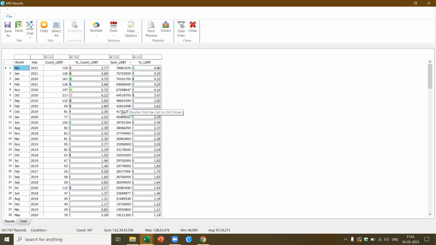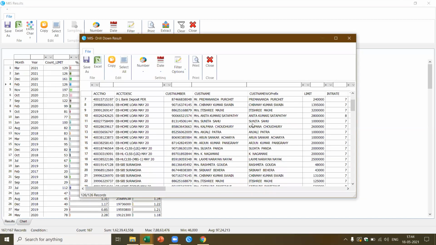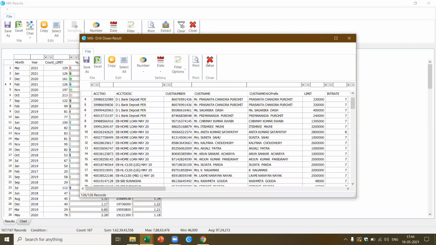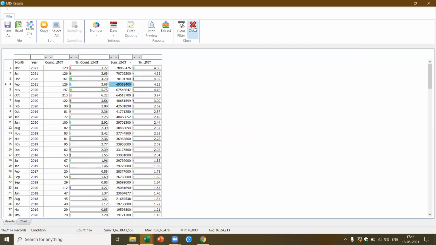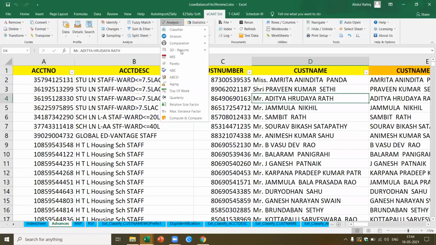So I can just go and analyze what this type of loans are which have been given, and I can pick up whether any window dressing has been done. So for example, let's say I want to go here, I want to pick up these loans, I just double click. I can extract all these loans. There are totally 126 loans which have been given. And I can save this and do further analysis if required. Now same information, let's say I want this analysis, MIS.